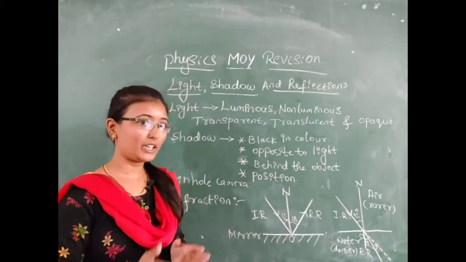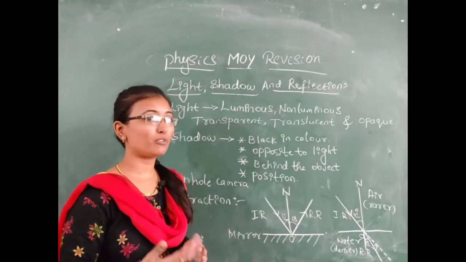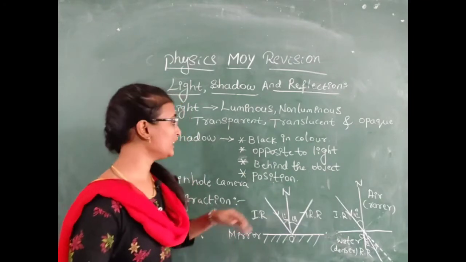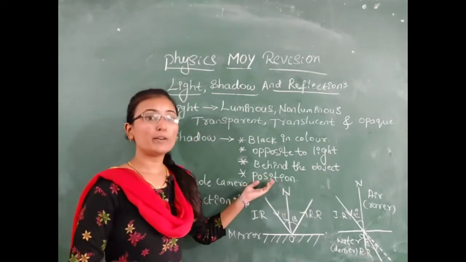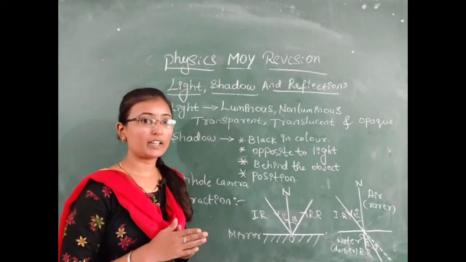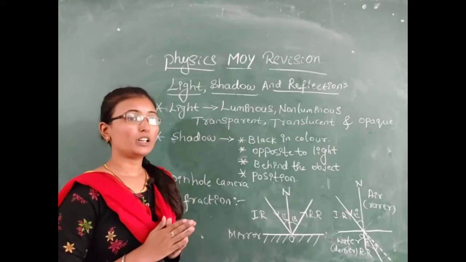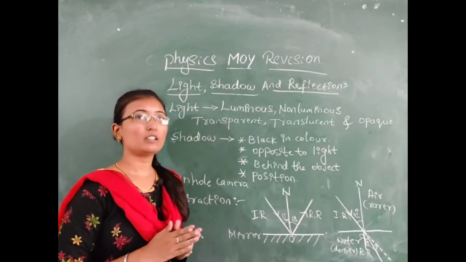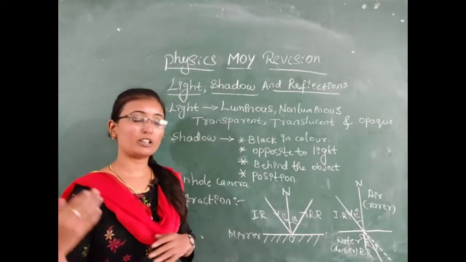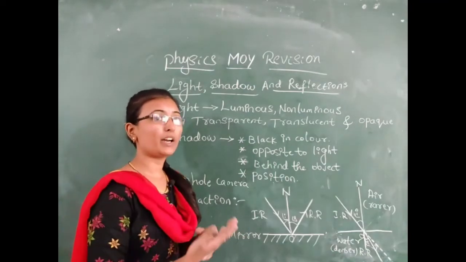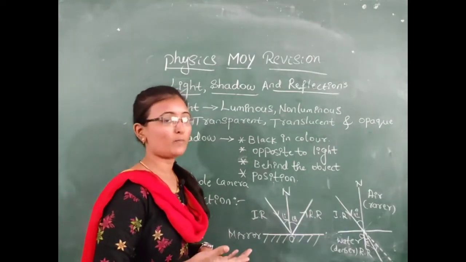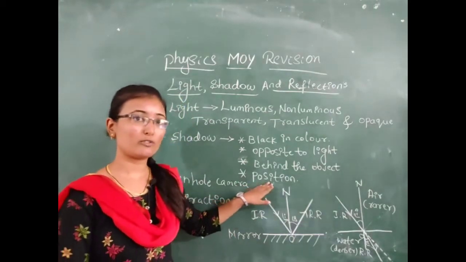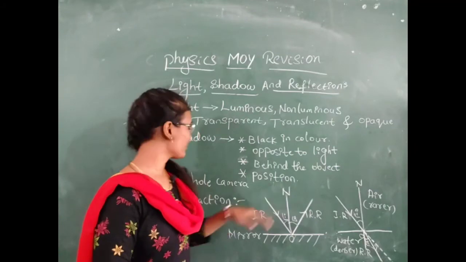When you stand in front of light, your shadow will form opposite to the light and behind the object. It depends on the position of light and object.